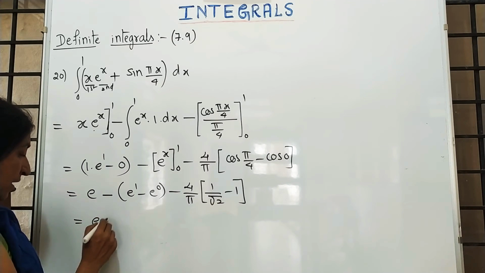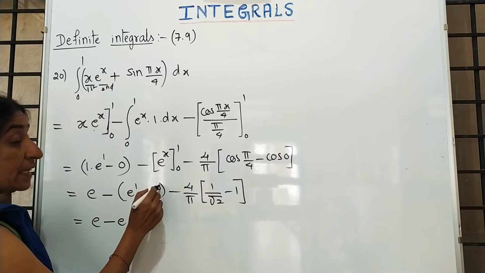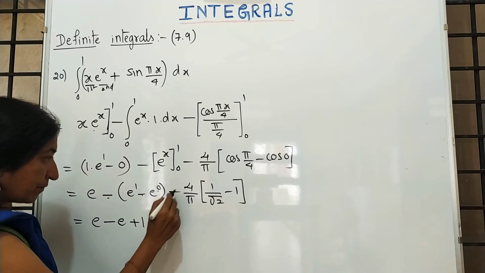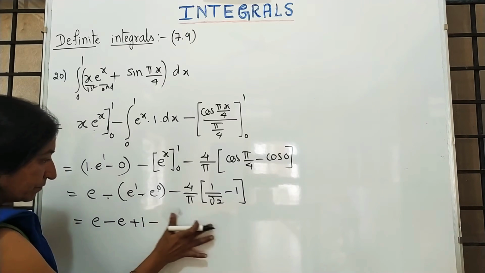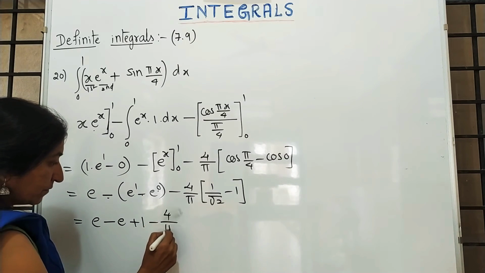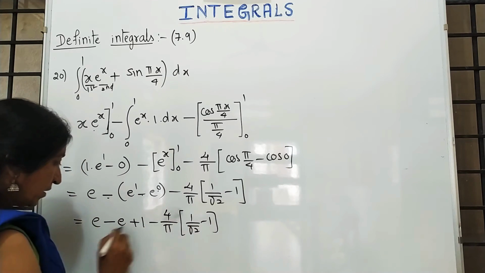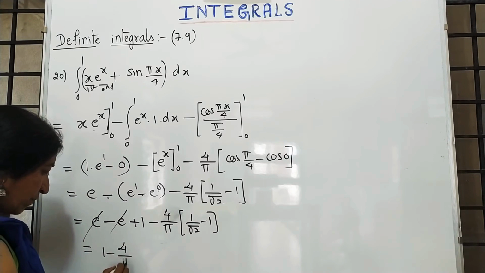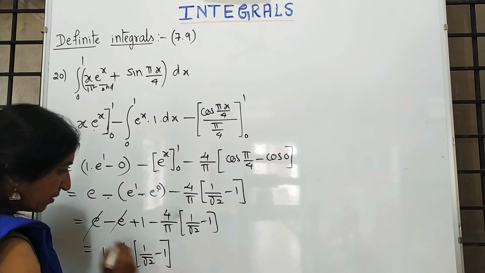This is e. Take minus inside. Minus e raised to 1 is e. Anything raised to 0 is 1 and minus into minus becomes plus. Here it is 4 by pi, in the bracket 1 by root 2 minus 1. So plus e minus e get cancelled. So, 1 minus 4 by pi into 1 by root 2 minus 1.